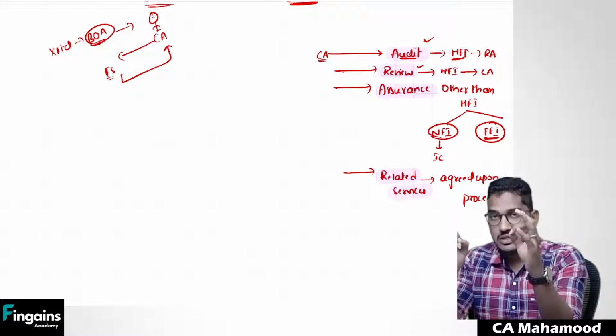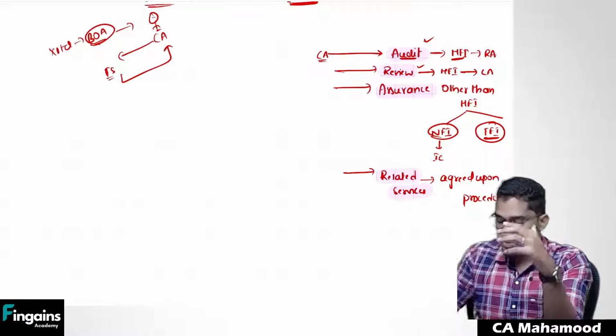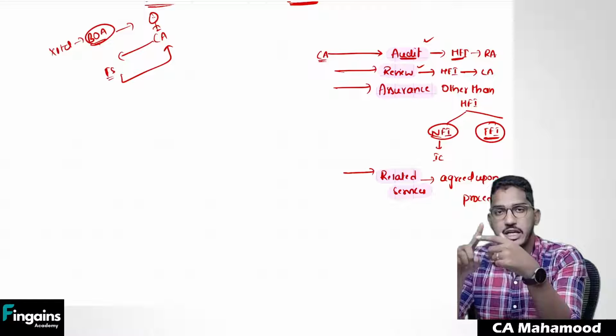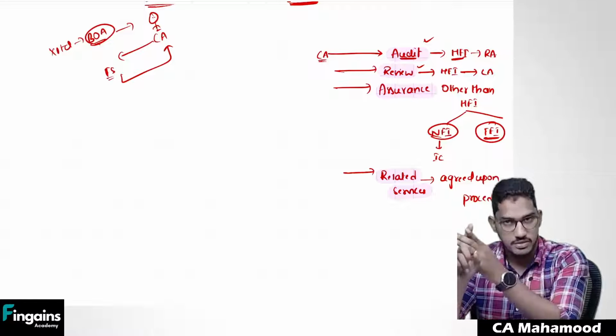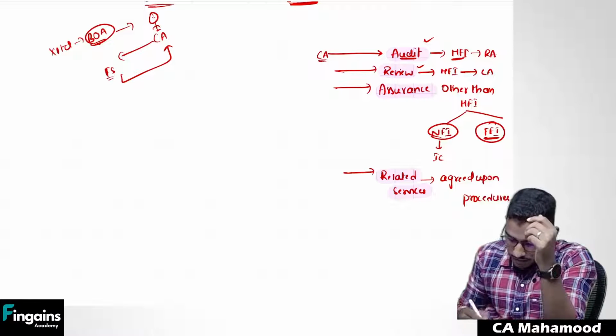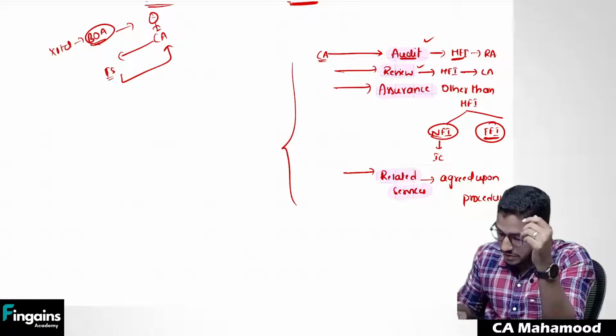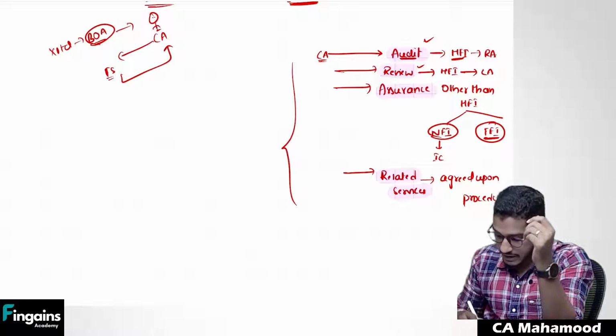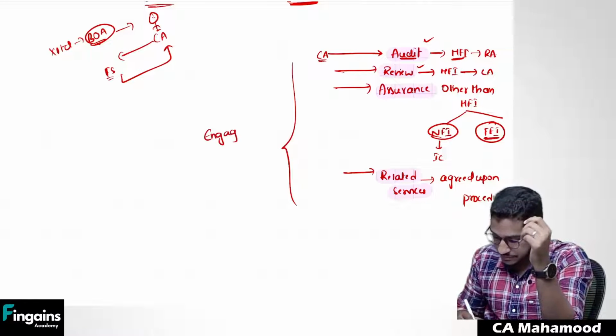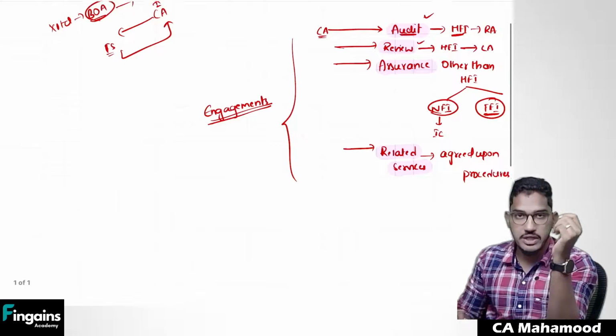So like this, being a chartered accountant, we don't do only audit assignments. We are going to do different kinds of engagements, like review engagements, assurance engagements, and related services. So all these are four examples I have given: audit, review, assurance, related services. All these four we collectively call engagements, the different kinds of engagements which a chartered accountant can do.